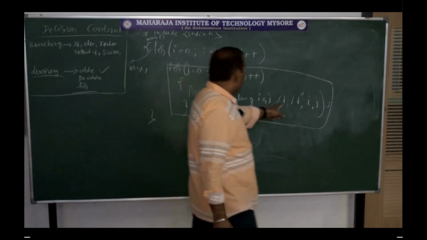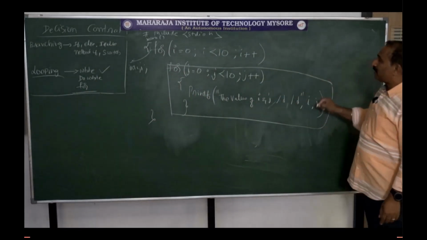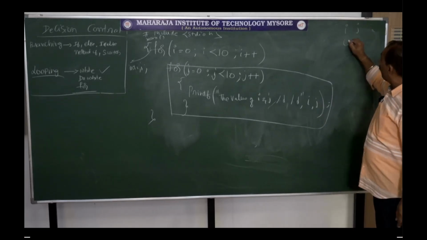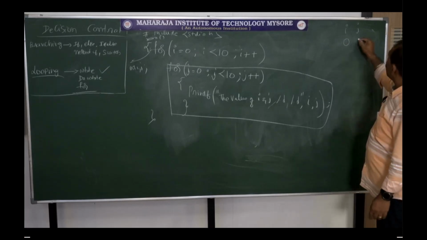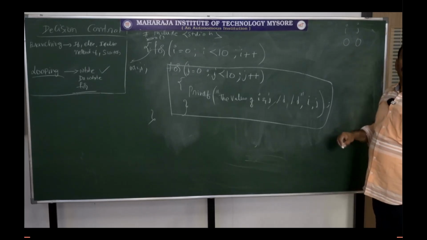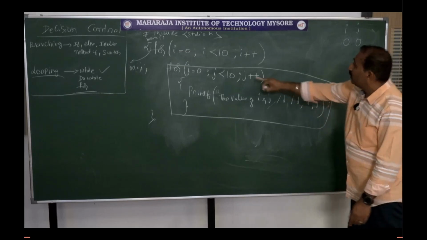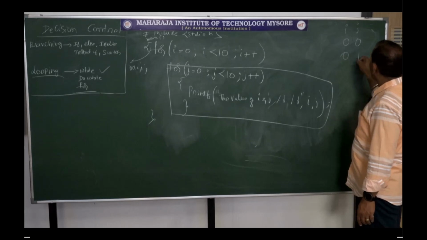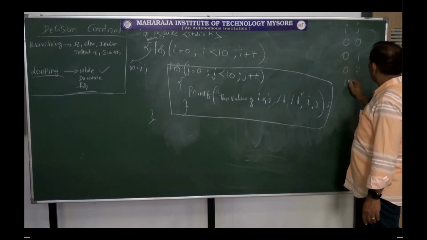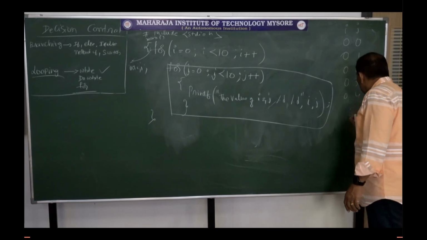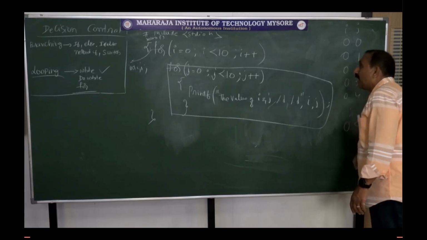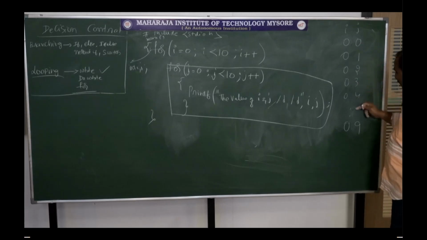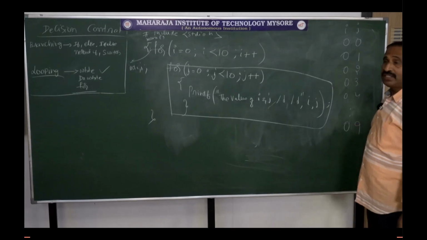Now I am printing the value of i comma j. The very first time, i equal to 0, j equals 0. Next, this loop is executed 10 times. So 0, 1, 0, 2, 0, 3, 0, 4, like this, up to 0, 9. 10 times this is to be executed: 1, 2, 3, 4, 5, 6, 7, 8, 9, 10. 10 times it is executed.